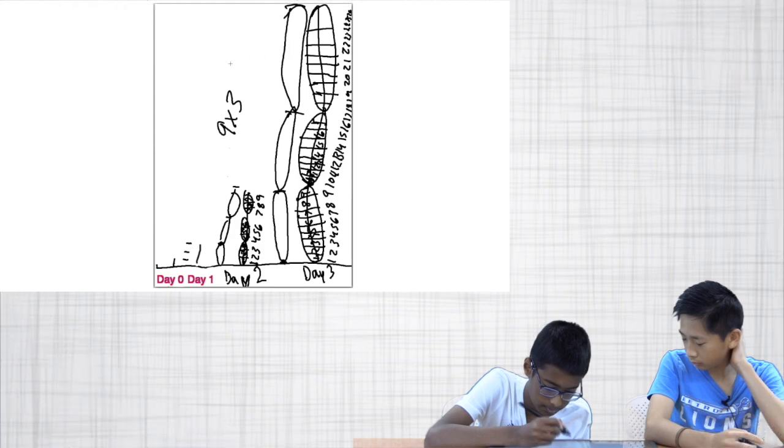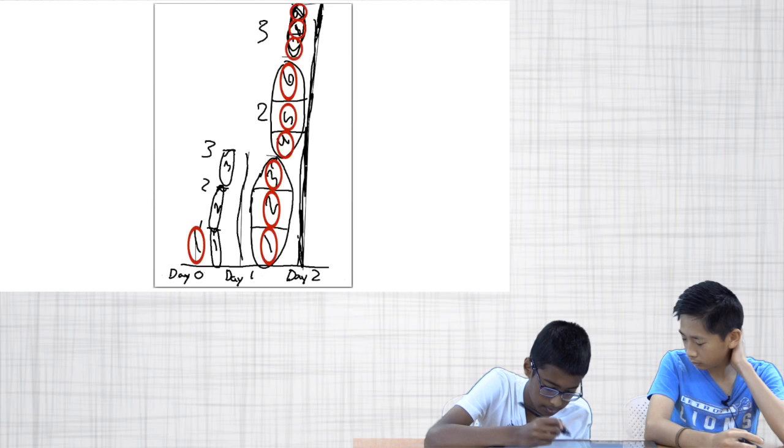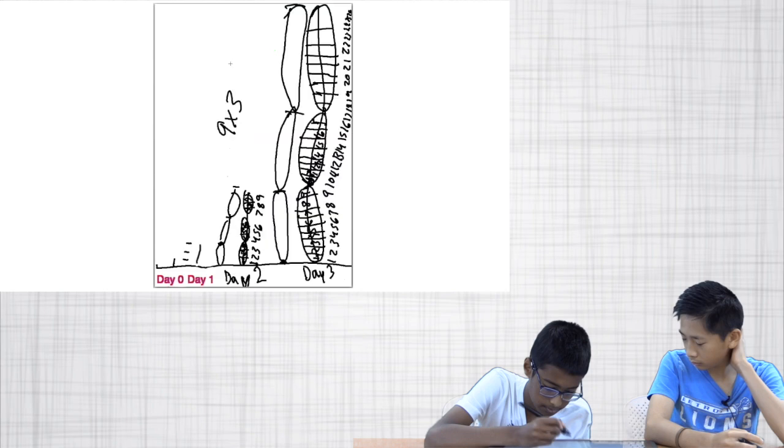In this episode, Josh and Arobindo drew a picture that showed the height of the beanstalk on day 0, day 1, and day 2, and another picture that showed the height of the beanstalk on day 0, day 2, and day 3. They used these pictures to show several mathematical relationships. For example, they used their first picture to show that the beanstalk was 9 times taller on day 2 than on day 0 by showing 3 groups of 3 copies of the day 0 height in the day 2 picture.